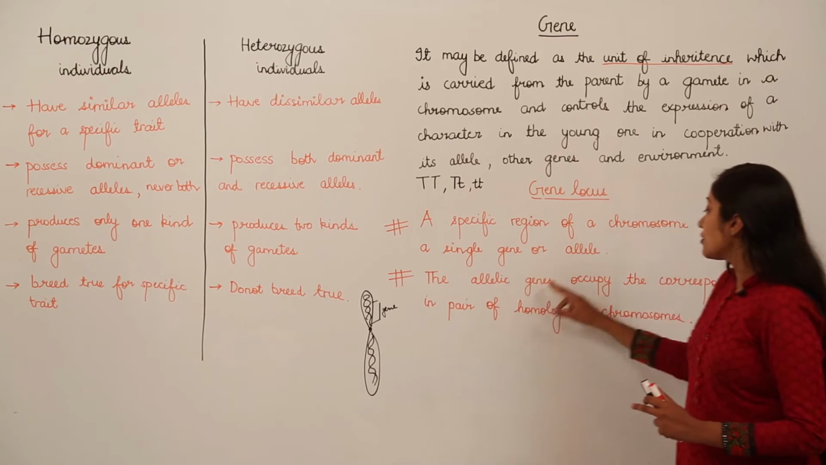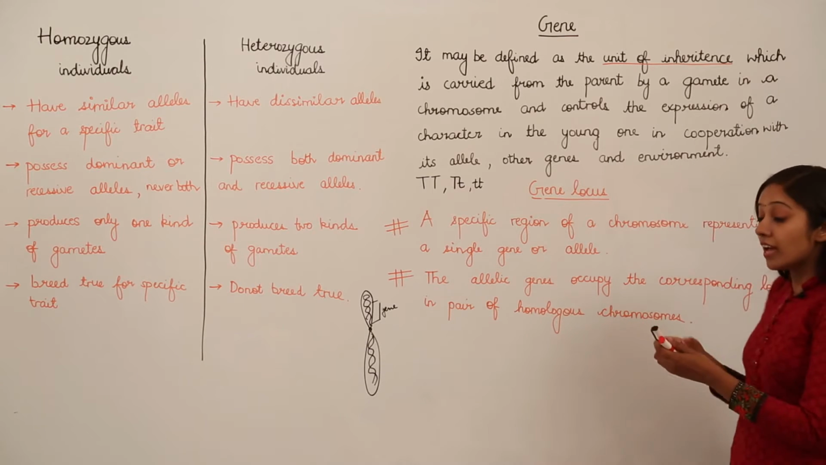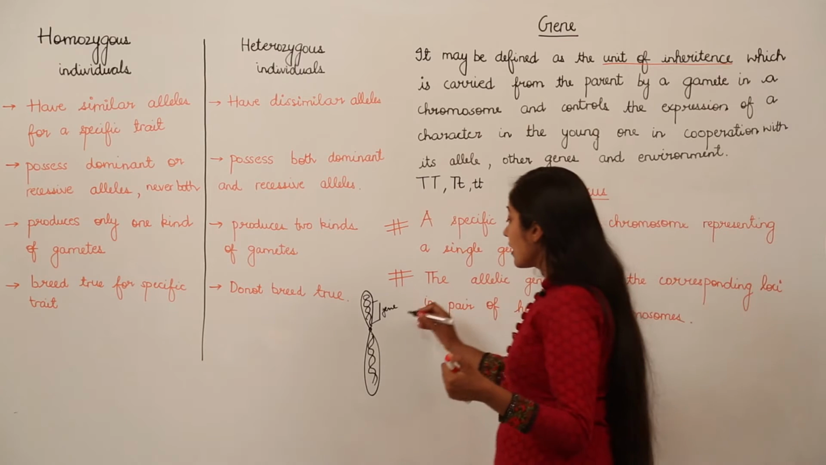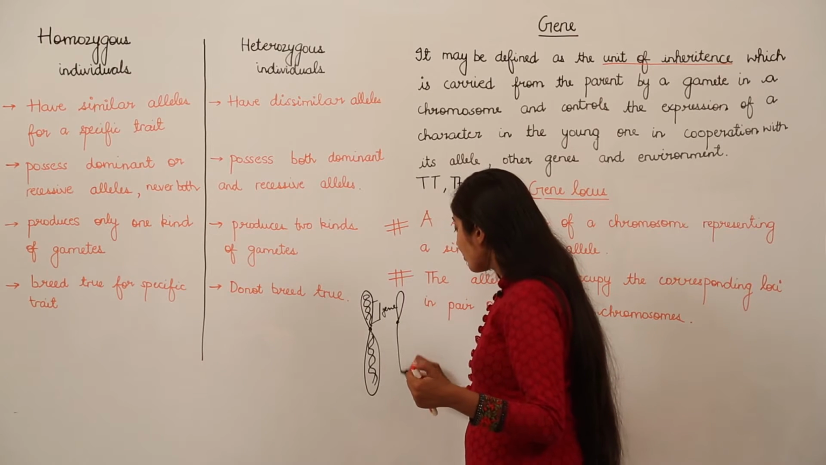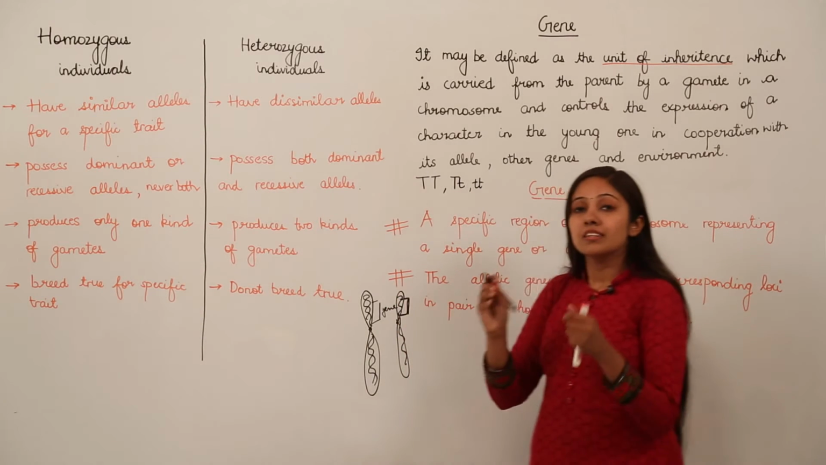And the allelic genes occupy the corresponding loci in a pair of homologous chromosomes. When we have homologous chromosomes, it means we have a pair of chromosomes in which the genes are present which are encoding for the same character.